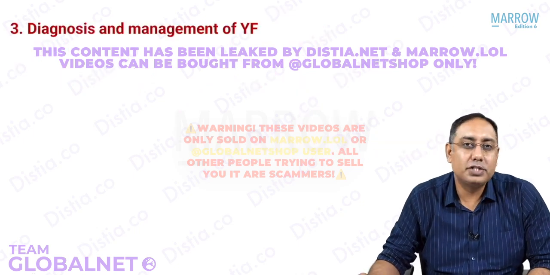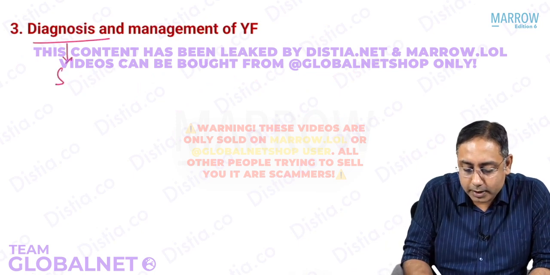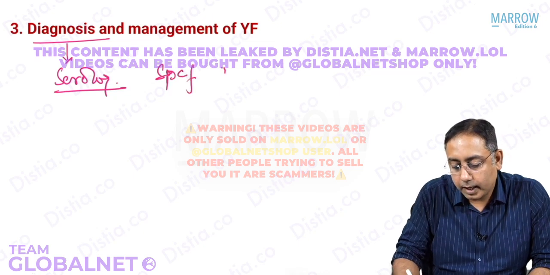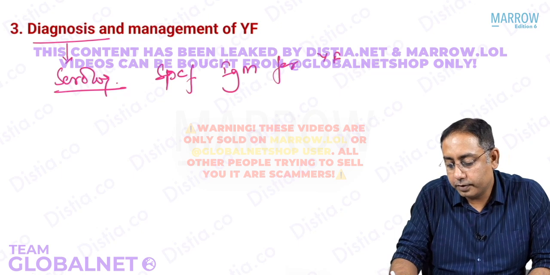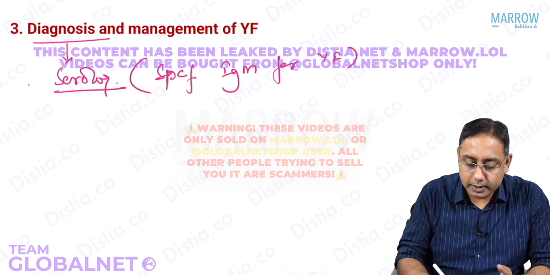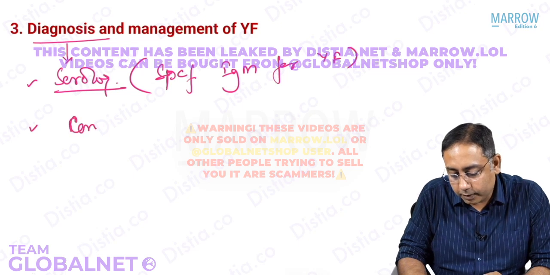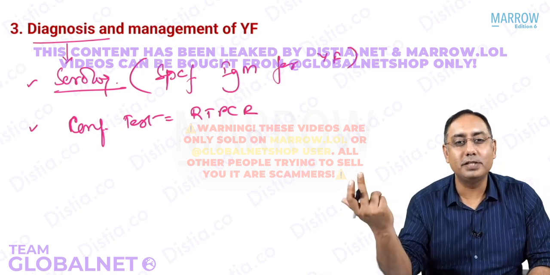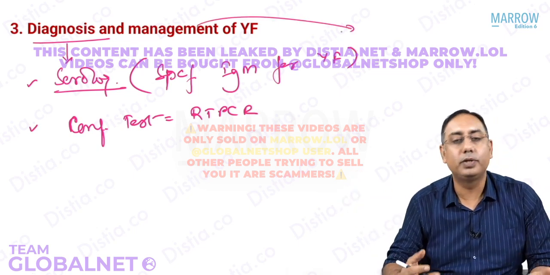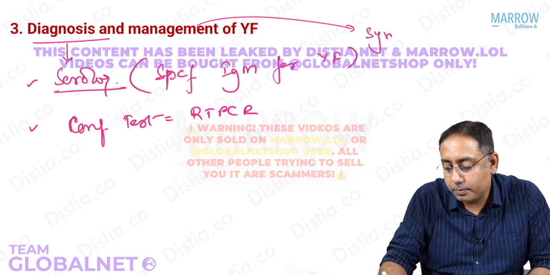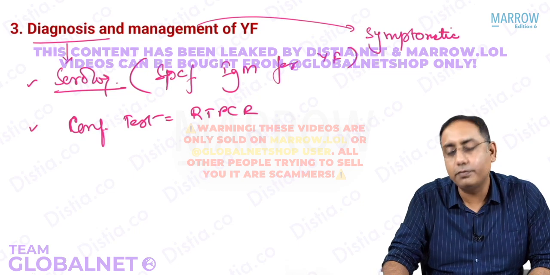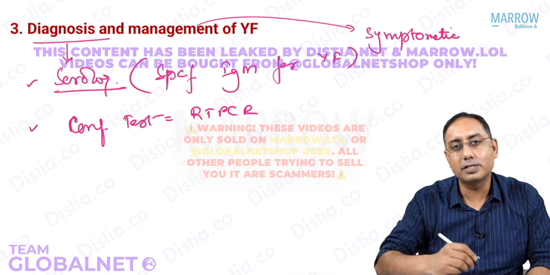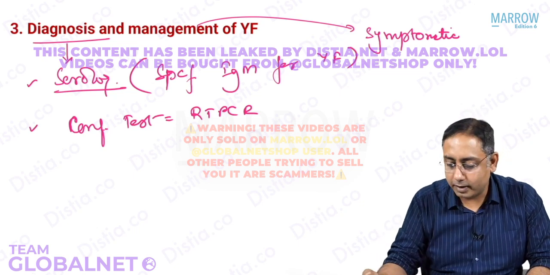How do you diagnose and manage a case of yellow fever? The diagnosis is primarily serological. We try to find the specific IgM for yellow fever, but of course, it's not confirmatory. The confirmatory test is RT-PCR. Very simple. How do you manage? We don't have a treatment for yellow fever, so it is symptomatic management. There is acute liver failure in yellow fever, and the patient has fever.